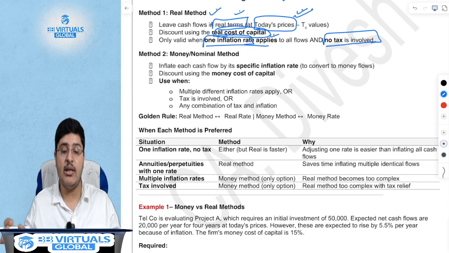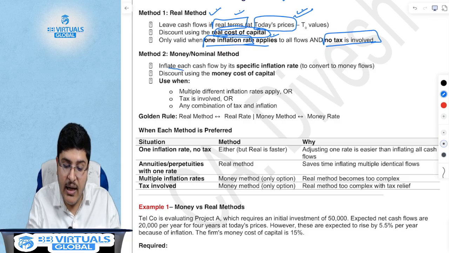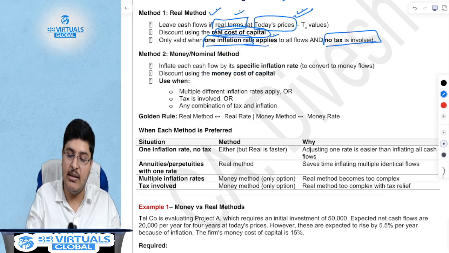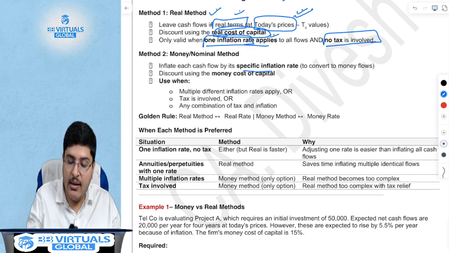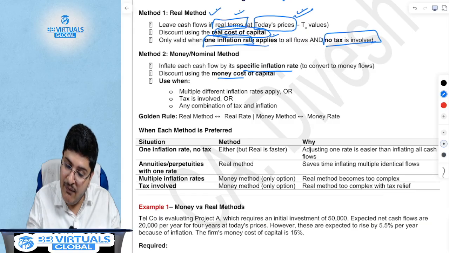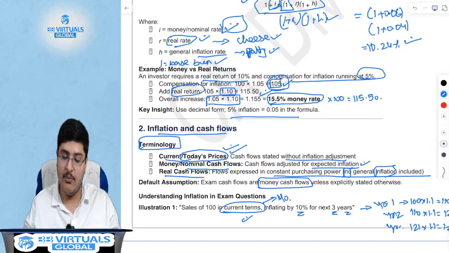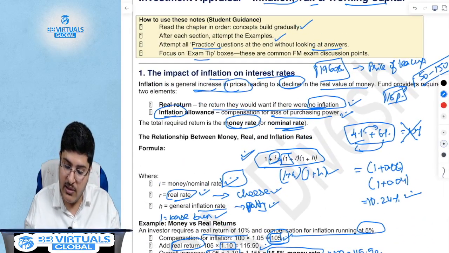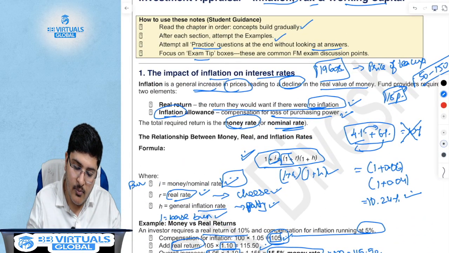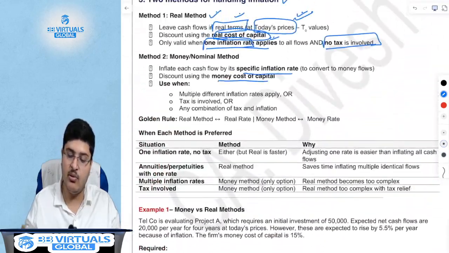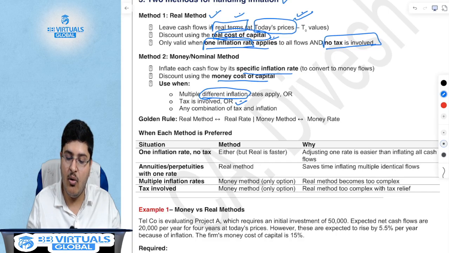However, if that is not the case, then you have to inflate each of these cash flows with a specific inflation rate. Like in our example, all three, pizza, mess and bus, inflate it using specific inflation, then discount it using the money cost of capital, which is something that you will find using this formula. The money or nominal rate is what you will use to discount. This is something that you will use when different inflation rates apply, when tax is involved, or any combination of these two.